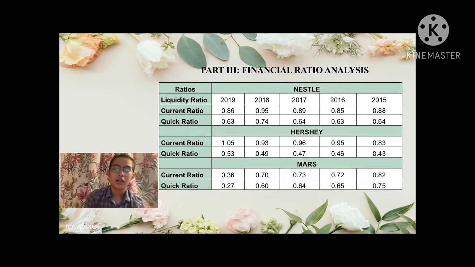Compared to the other 2 companies, Nestle is the middle one, and Hershey has the highest current ratio, making Mars the lowest. For quick ratio, since 2015 it has been going down and up and then down again, making Nestle the highest, ahead of Hershey and Mars.